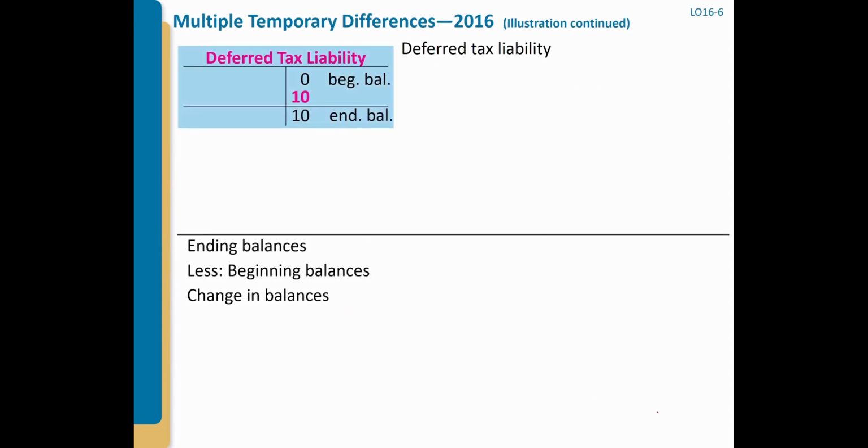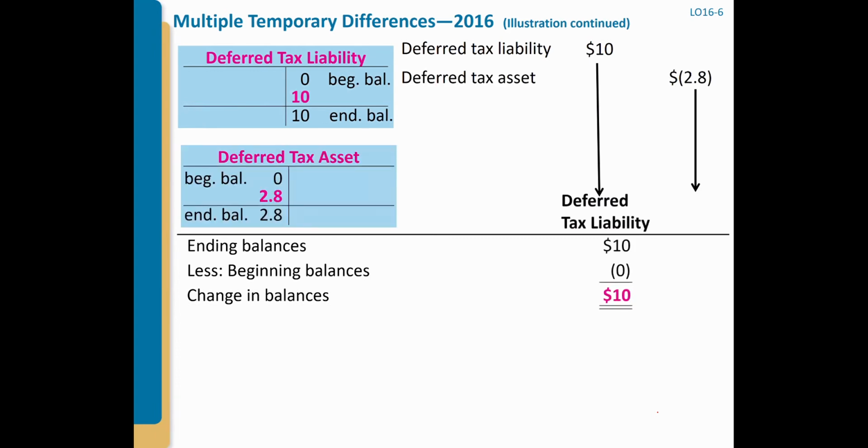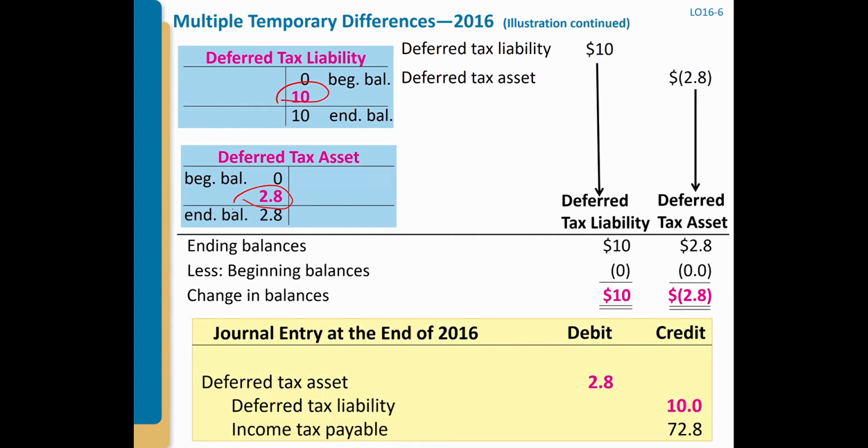So then you should write the journal entry. We know we need to credit 10 to the deferred tax liability and debit 2.8 to the deferred tax assets. So that's the journal: you debit 2.8, you credit 10, right? And then the last item, income tax expense, is always the balancing figure.